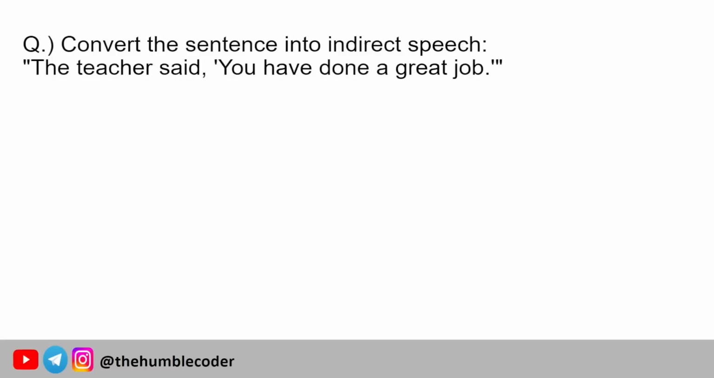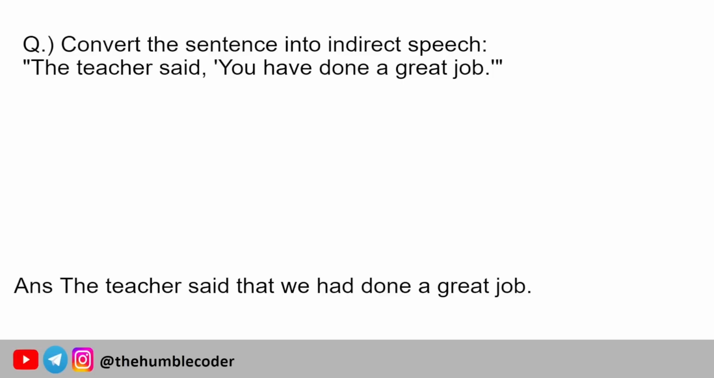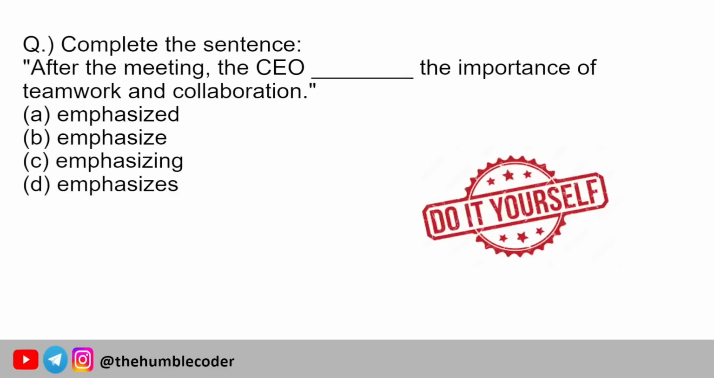Convert the sentence into indirect speech. We have a direct speech sentence, which is, the teacher said, you have done a great job. So the indirect speech of this would be, the teacher said that we had done a great job. So again, first of all, we will put a that in this place, and instead of you, because in that context the teacher was speaking, but now we are reporting this sentence, that is why we are saying we. Now we will not use have, because we are already talking in past tense, so we had done a great job. Next question.